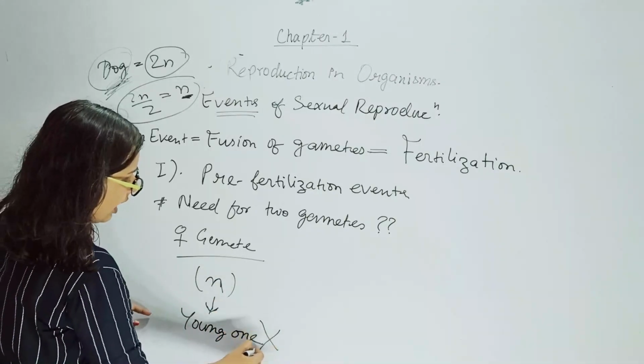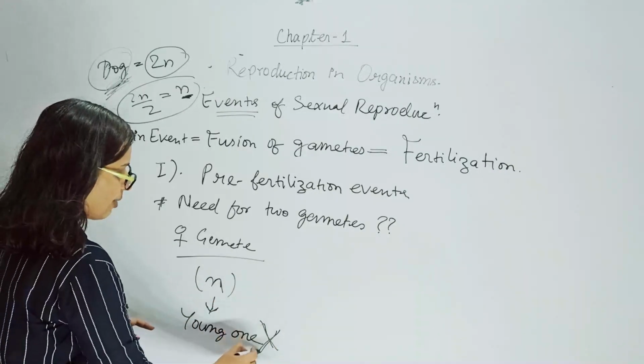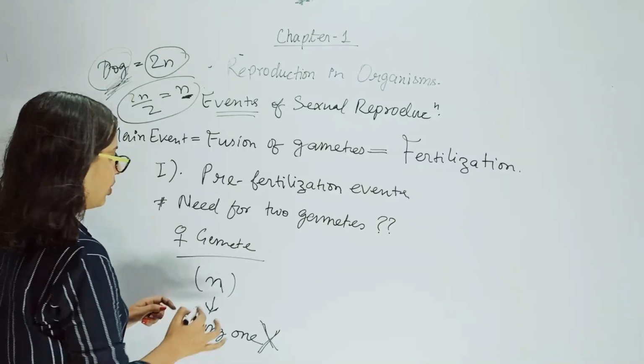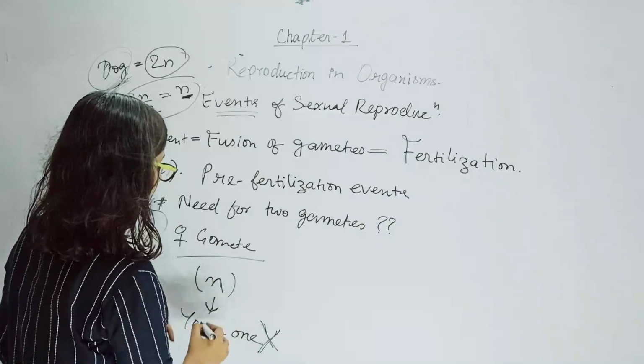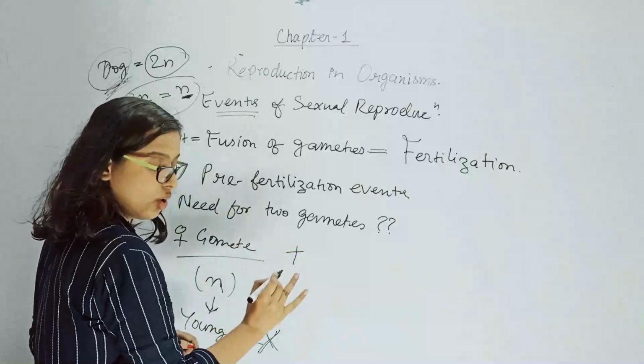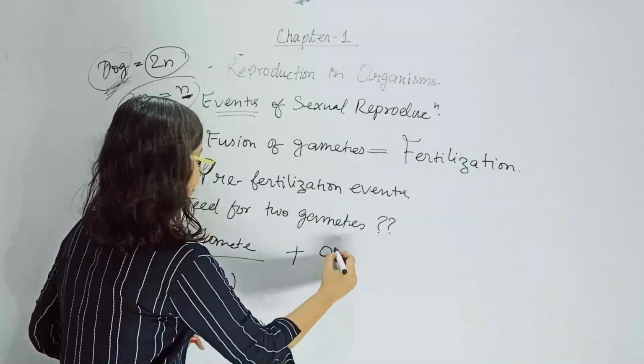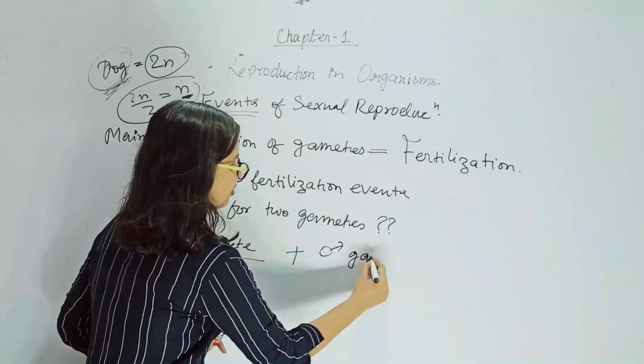So this young one cannot survive. This will absolutely die. So therefore, there is need of one more haploid gamete.